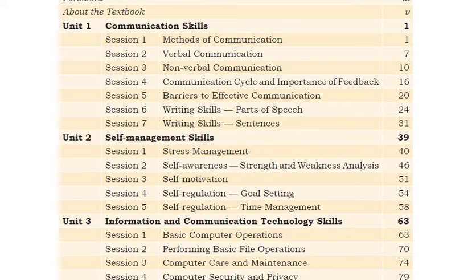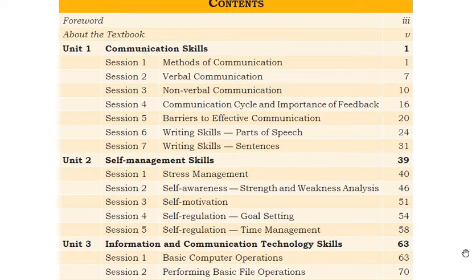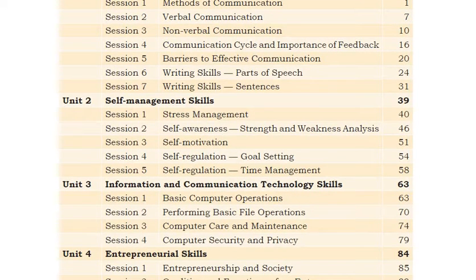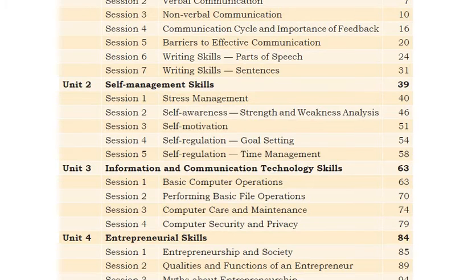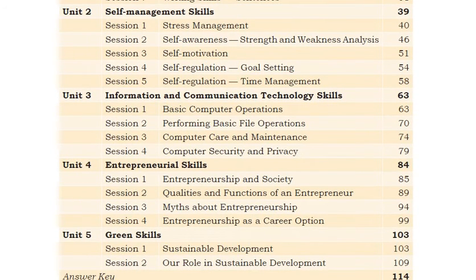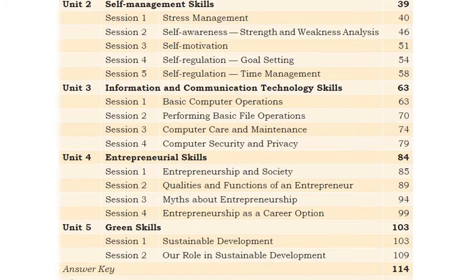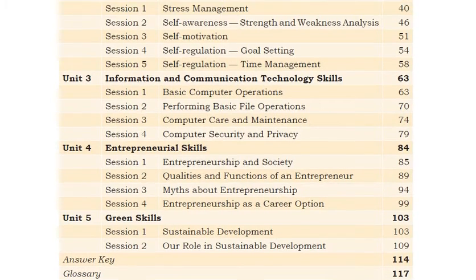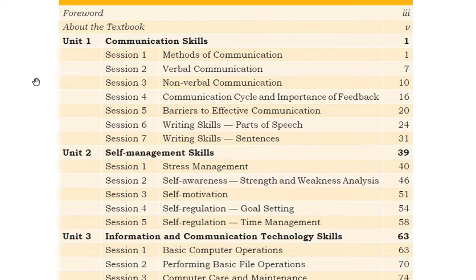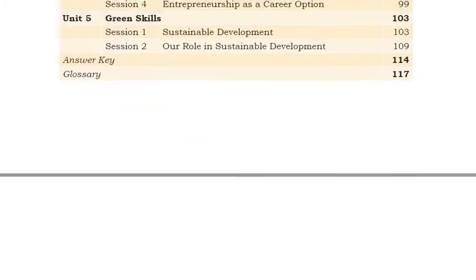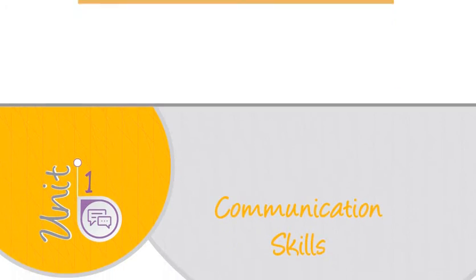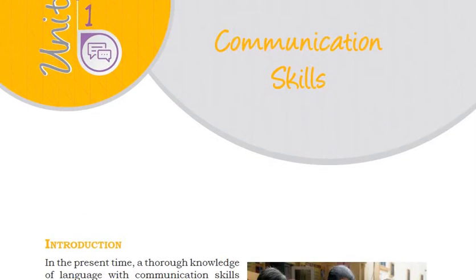As you can see here, in this part A, employability skills, unit 1 is communication skills, second unit is self-management skills, third unit information and communication technology skills, fourth entrepreneurial skills, and fifth is green skill, right? So this is the syllabus of part A. So let's start communication skills. In this session 1, method of communication, verbal communication, non-verbal communication, we will see all these things. So let's see communication skill, unit 1.